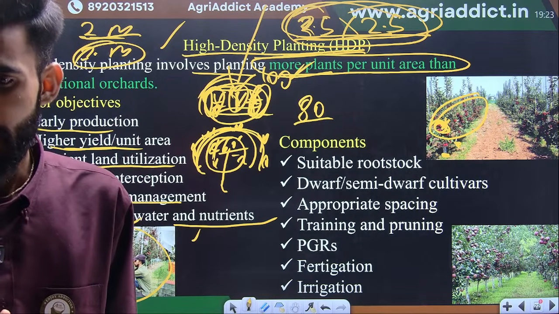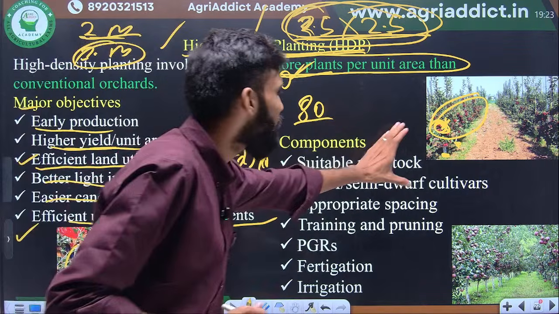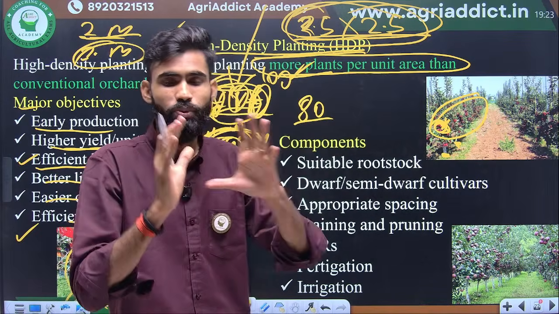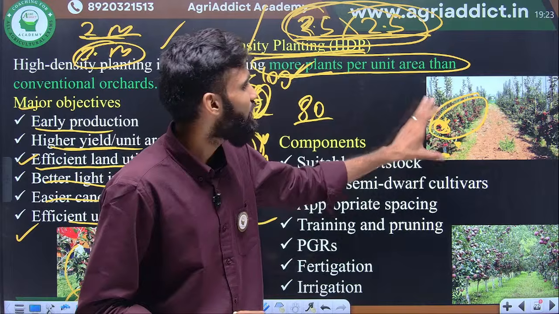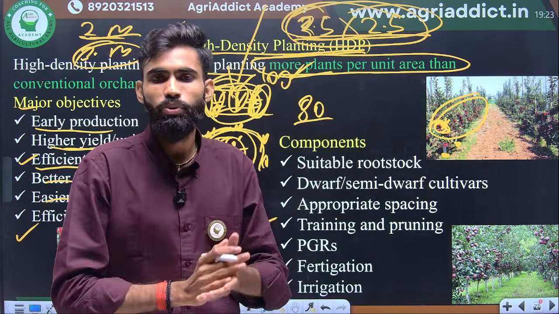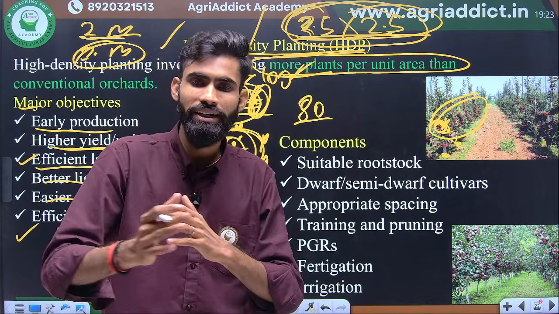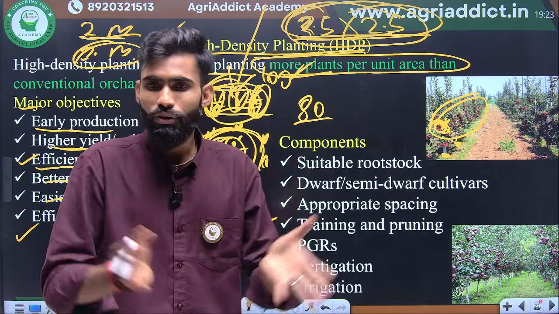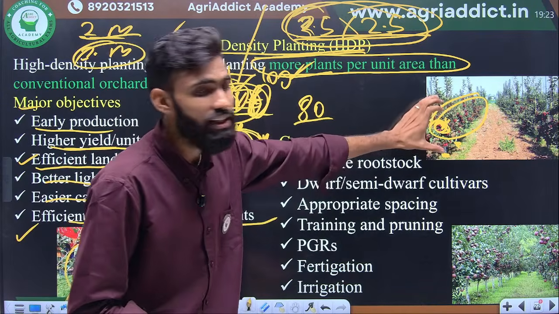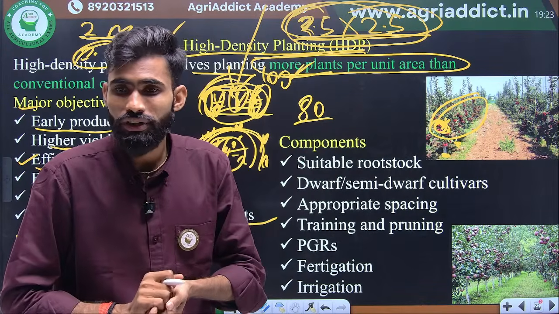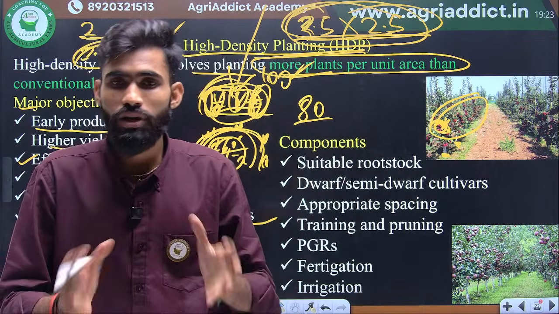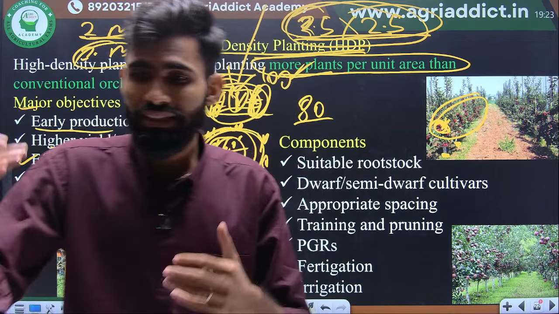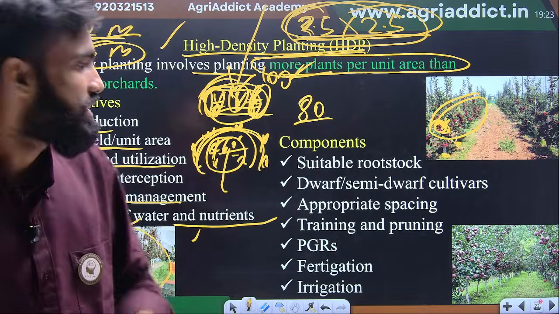Okay. So there will be no overcrowding here, just as much as we need. Suppose for one fruit we require only 50 leaves, so according to that we maintain that much canopy that will fulfill the carbohydrate requirement. So overcrowding will not be there, maximum sunlight interception is there, so higher photosynthetic efficiency will be there, so it gives higher quality. There will be no overcrowding, so pest and disease incidence is reduced. Okay, so this is the way.